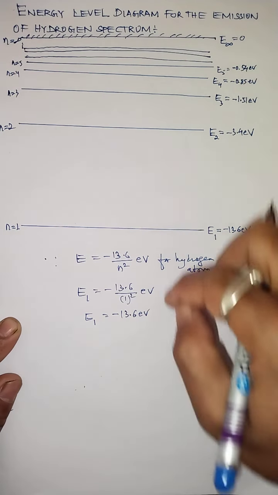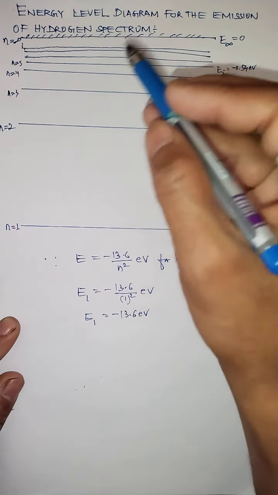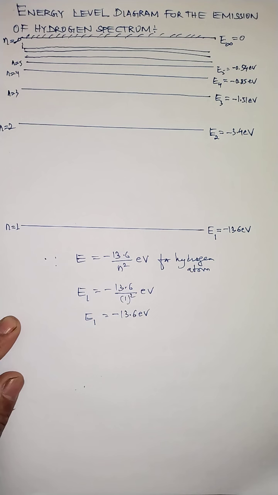Okay. So these are the lines which I have drawn, horizontal lines, which represent the energy acquired by the electron in any of the orbits in the hydrogen atom. Now from this energy level we can even observe the series of spectrum, and these series are nothing but the Lyman series, Balmer series, Paschen series, Brackett series, and even the Pfund series.